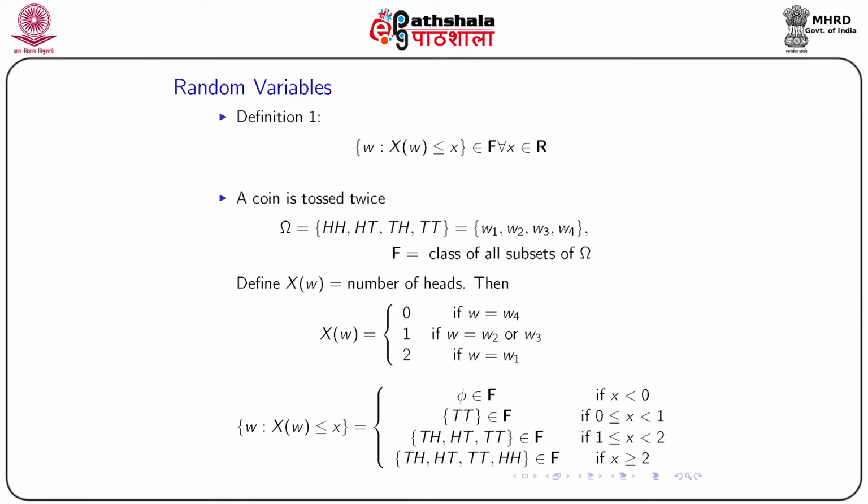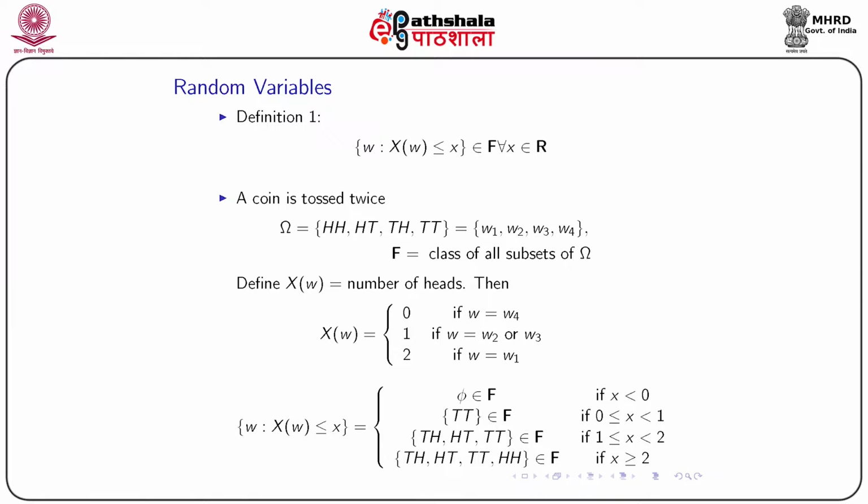Now to understand this definition, we want to give one example. Suppose a coin is tossed twice. What will be the sample space? We can have four possibilities: both of them head, HH; one head, one tail, HT; one tail, one head, TH; or both of them tails, TT. We denote these as omega 1, omega 2, omega 3, omega 4. So omega 1 is HH, omega 2 is HT, omega 3 is TH, and omega 4 is TT.